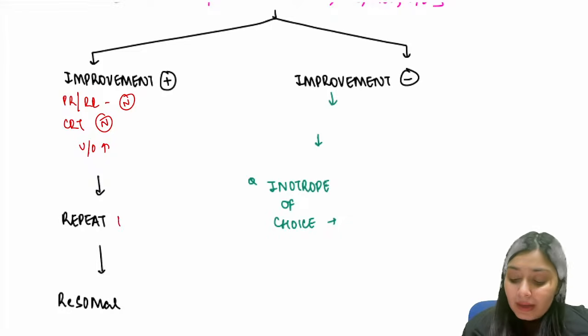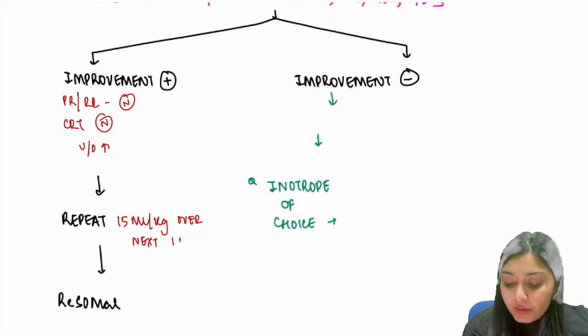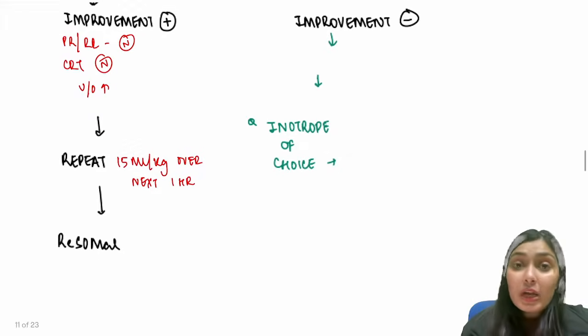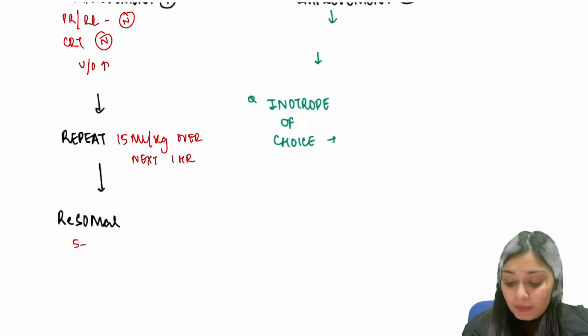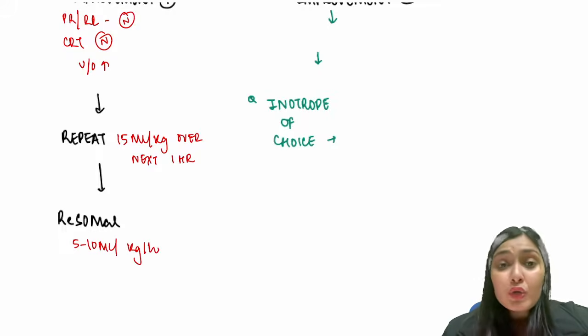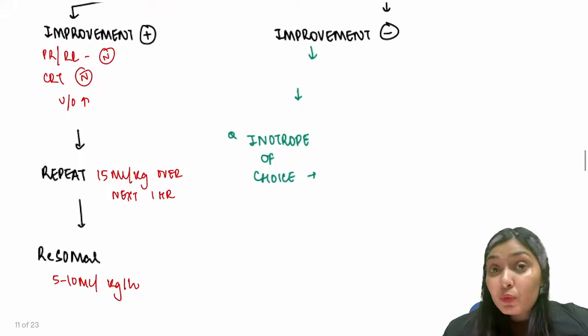So you repeat 15 ml per kg over the next 1 hour, and thereafter you start oral therapy, ReSoMal, 5 to 10 ml per kg per hour. So this is when everything is going smooth and improvement is there.